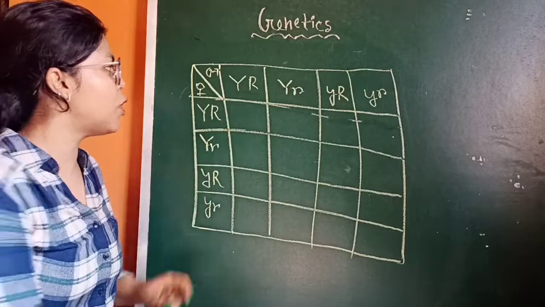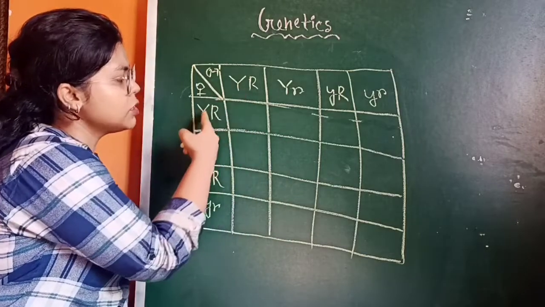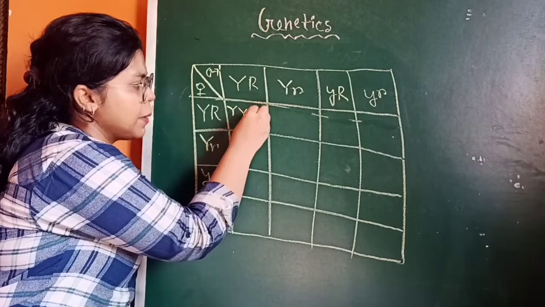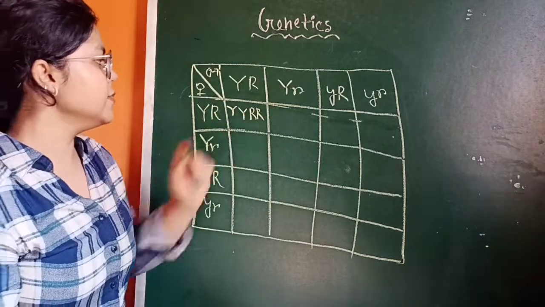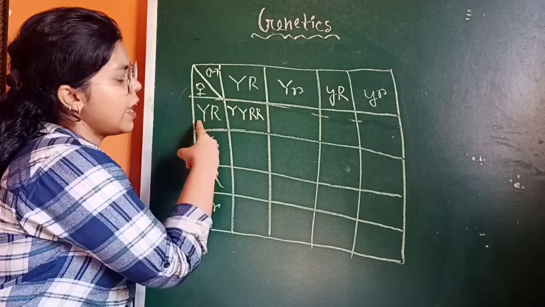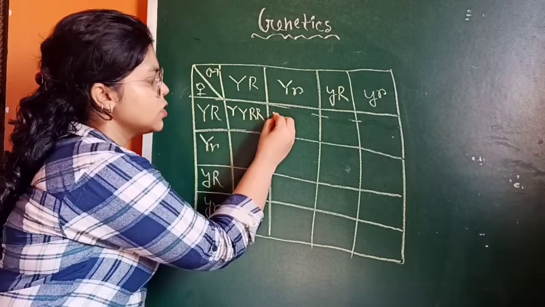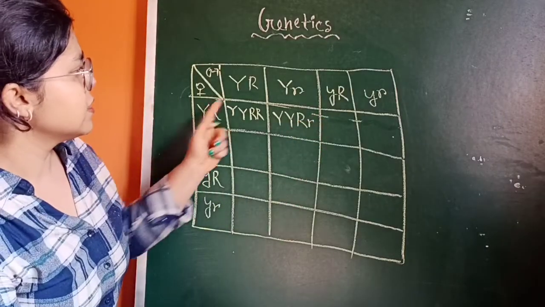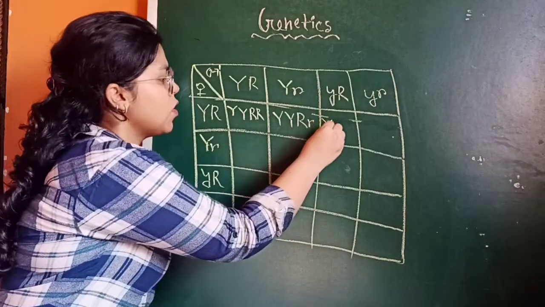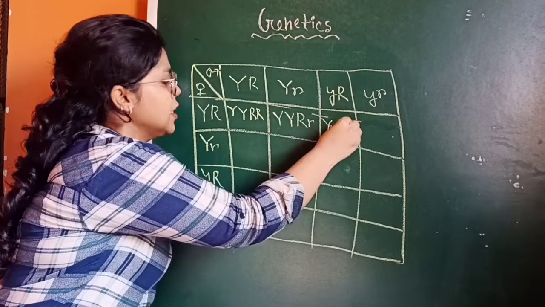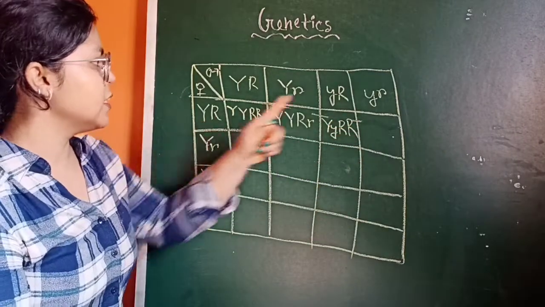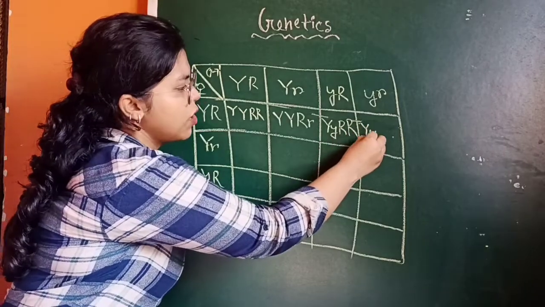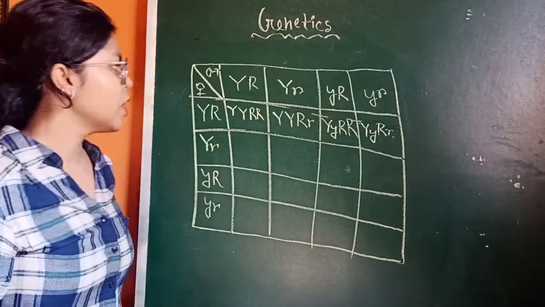In the first box we can cross between them. So capital Y, capital Y, capital R, and then I am crossing between them: capital Y, capital R, small r. Then capital Y, small y, capital R. Then to this and this, capital Y, small y, capital R, small r.